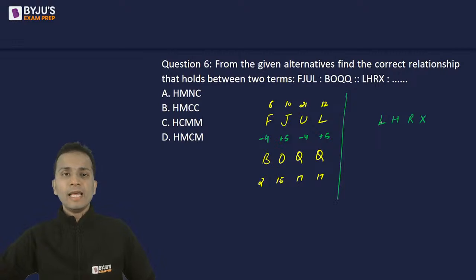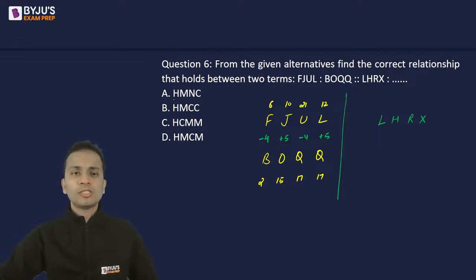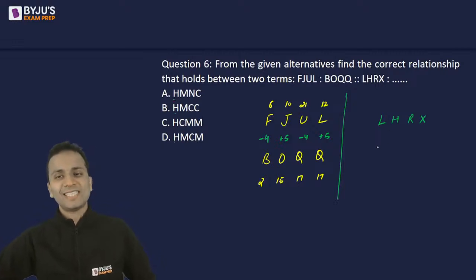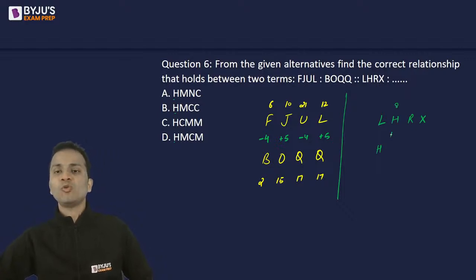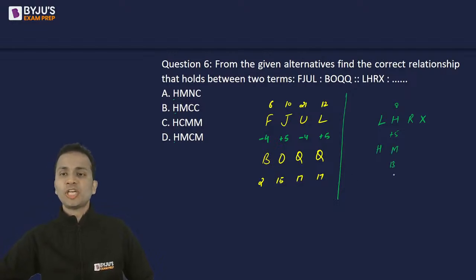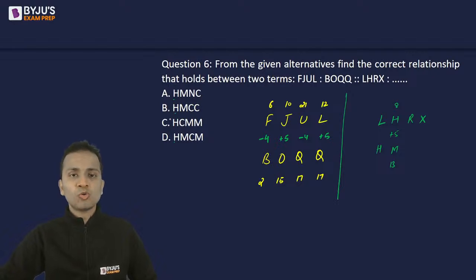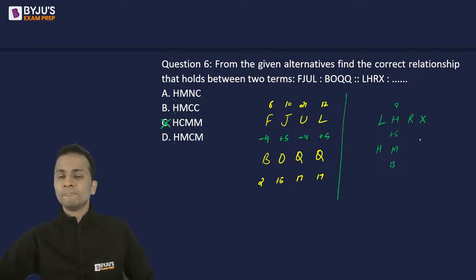So LHRX. L -4, all options start with H. So H लिख ही दो. ठीक है? If something is common among the options, then don't waste time on that. Now H is 8 and I have to add 5. So 8 plus 5 is 13. Now 13 is M. So HM. HM से आंसर शुरू होना चाहिए. Option C removed.